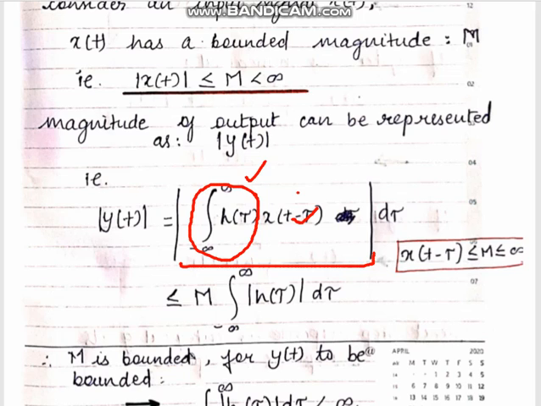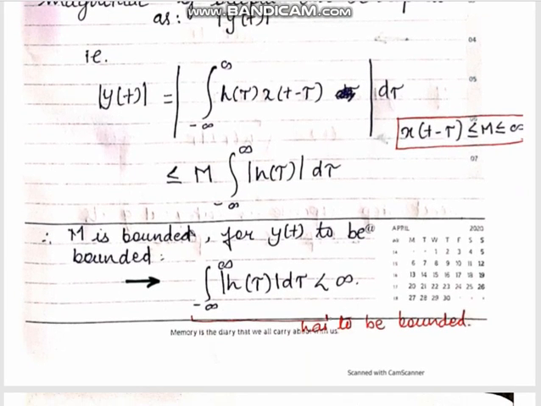If both the parameters are bounded, y of t will also be a bounded signal. Clear? So in order to achieve this bounded output, we need an impulse response whose magnitude is less than infinity. That means for a system to be stable, its impulse response should be bounded. That is, the integral from minus infinity to infinity of the magnitude of h of tau d tau should be less than infinity.